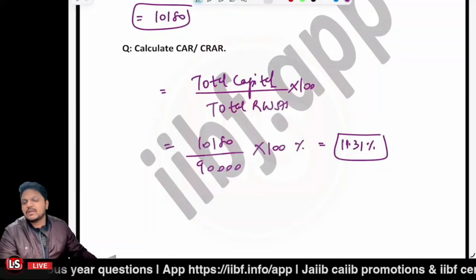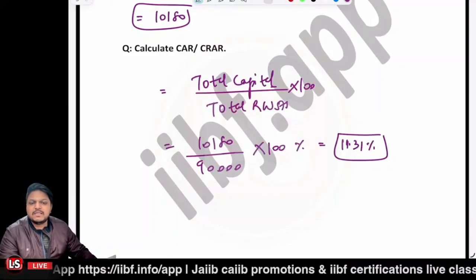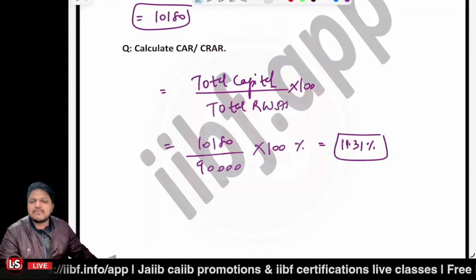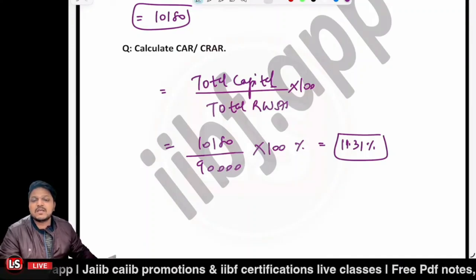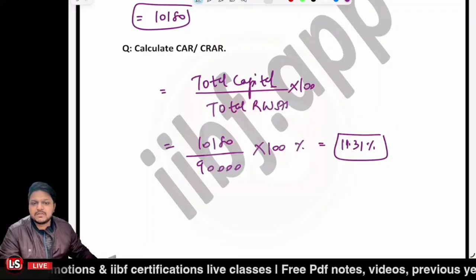Is that clear so far? Kindly confirm if you're clear with these points. Please do confirm at the earliest if you have understood this particular case study, because this is very much important, so as to understand.